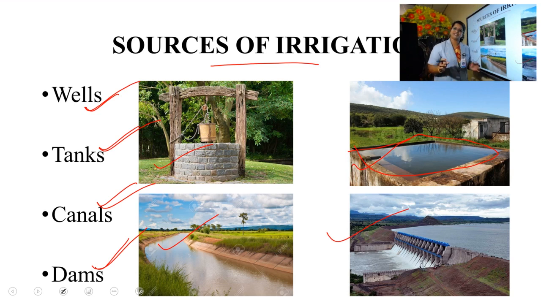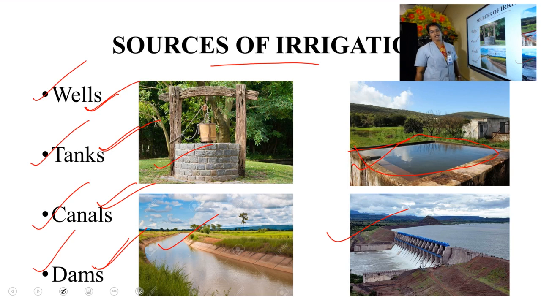Next is dams. I think 100% of you have gone to different dams, and the dams which are near to us are the Aruvikkara Dam and the Neyyar Dam. So dams are very familiar to us, no? So the different sources of irrigation are wells, tanks, canals, and dams. You just learn the names only.